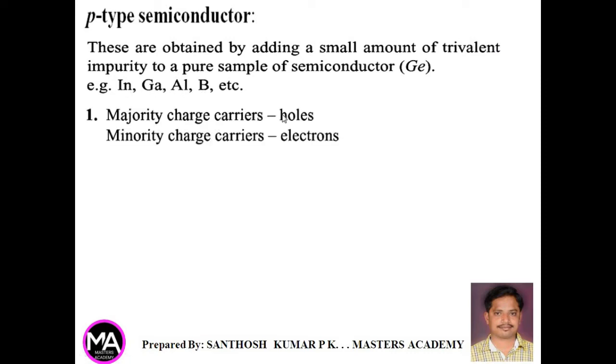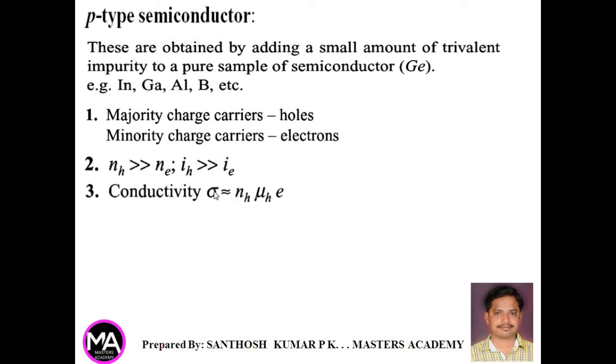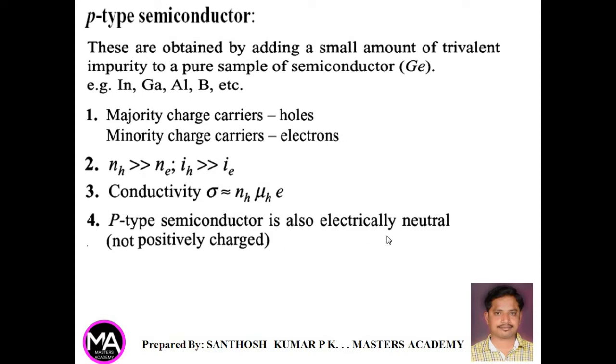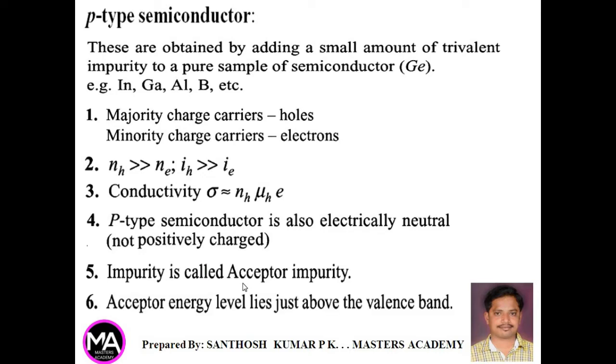Properties. Majority charge carriers are holes and minority charge carriers are electrons. Number of holes is very much greater than the number of electrons, therefore hole current is greater than the electron current. The conductivity is approximately equal to Nh mu h into e. P-type semiconductor is also electrically neutral, that means it is not positively charged. The impurity is called acceptor impurity, and the acceptor energy level lies just above the valence band.